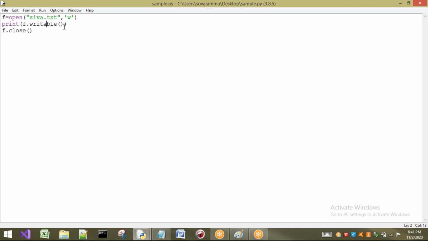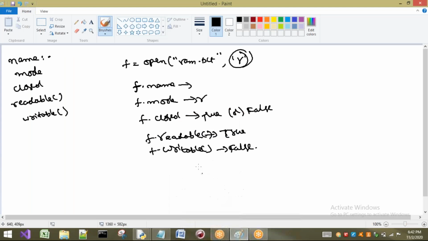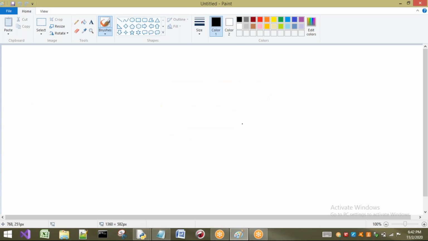Now observe. So I have taken that file and I want to perform a write operation. Before writing, I want to discuss a few points on how to write the data onto your file. First, as we have seen in the steps, we have to open the file in which mode? In write mode, that is nothing but W. Or we can also open in append mode, because it is also for appending the data into our file. Or we can also open in exclusive mode. There is no problem.